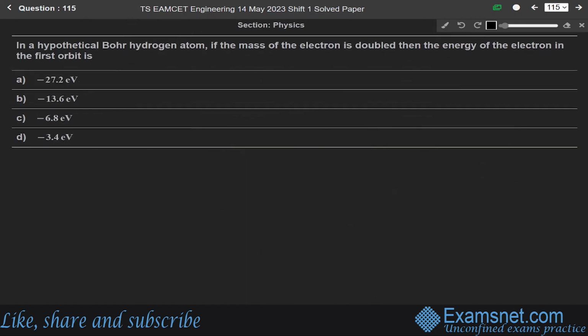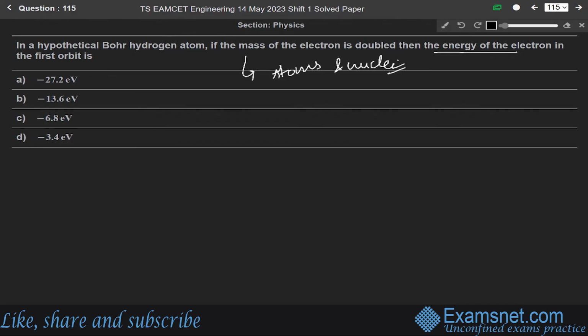Now, next question, 115. In a hypothetical Bohr hydrogen atom, if the mass of the electron is doubled, then we have to find the energy of the electron in the first orbit. This is from the chapter of atoms and nuclei.